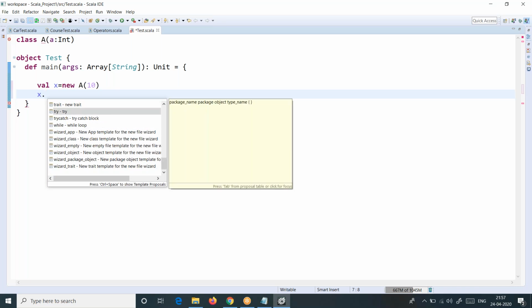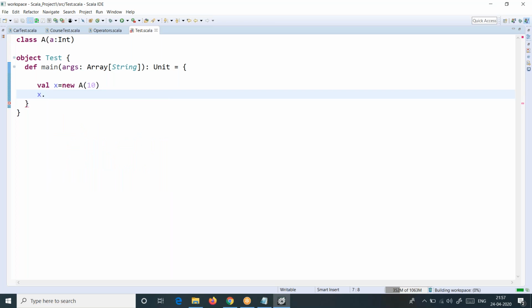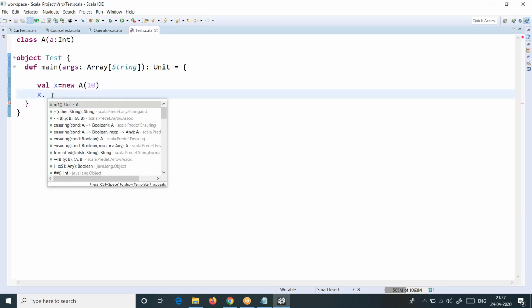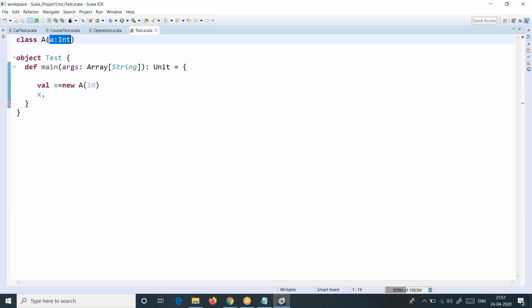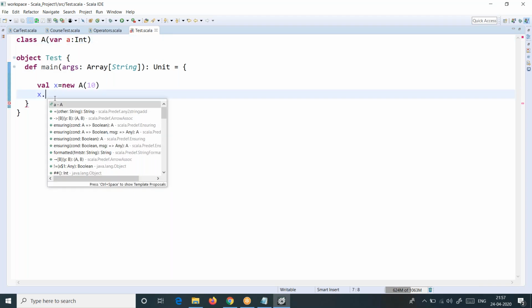And now, maybe if it is local, we get a clear idea here itself. When you say x dot, you are not able to see anything. But I'll do one thing. I'll declare this as a var here. Now I say x dot, and now you are able to see the variable here. Can you see it now? Can you see the difference?